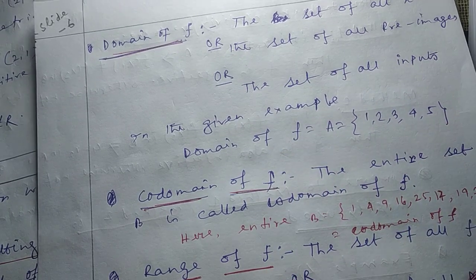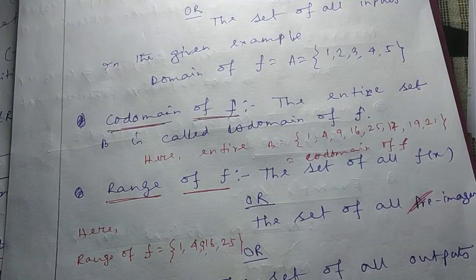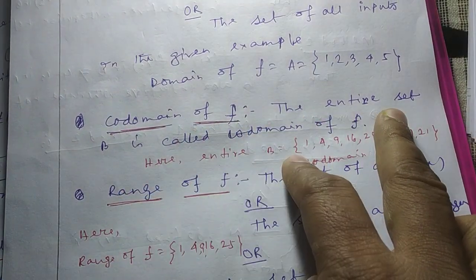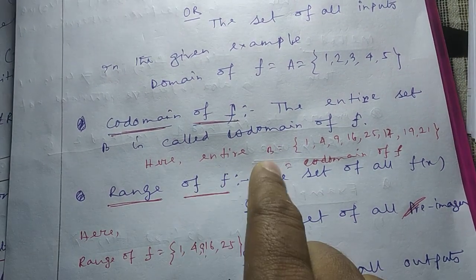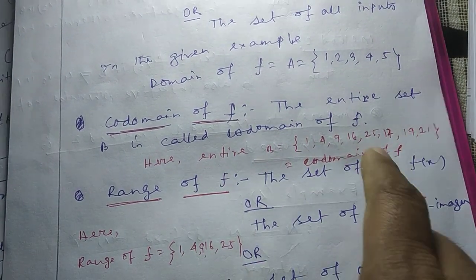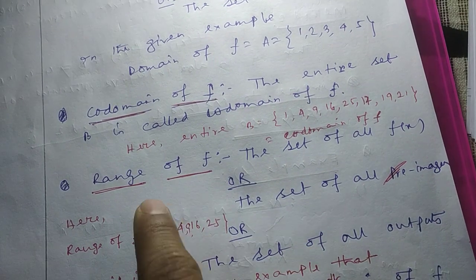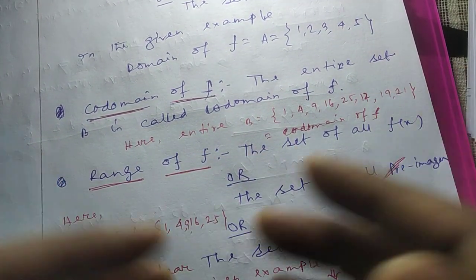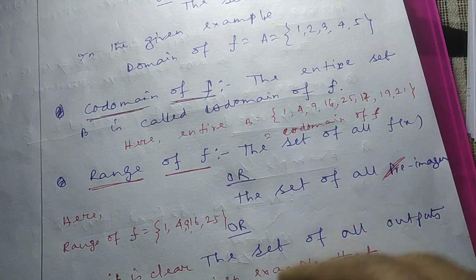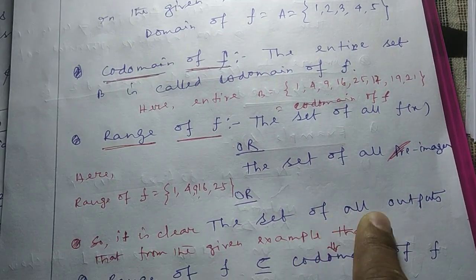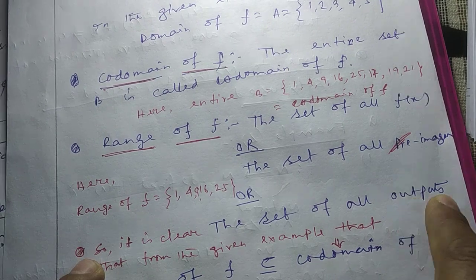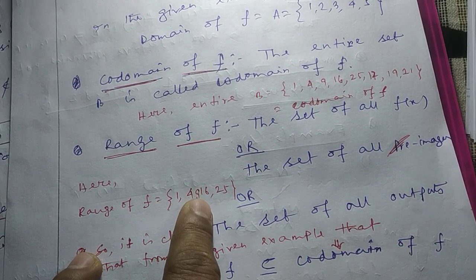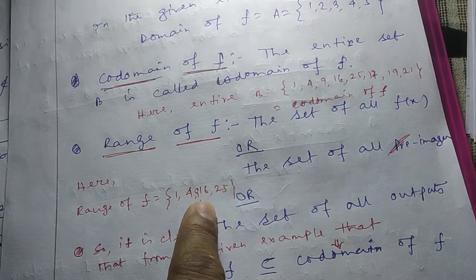The entire set B is called the codomain set. And what was the range? It is the set of all f(x), the set of all images, or the set of all outputs. For example, in this example the range is 1, 4, 9, 16, 25.